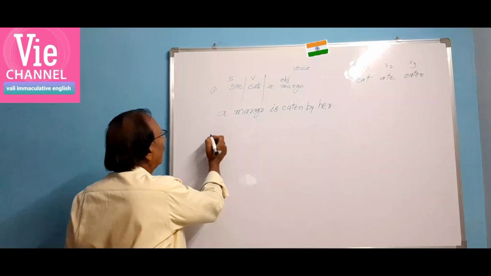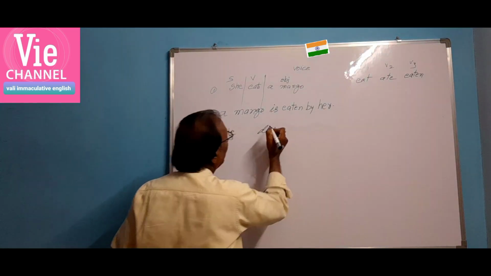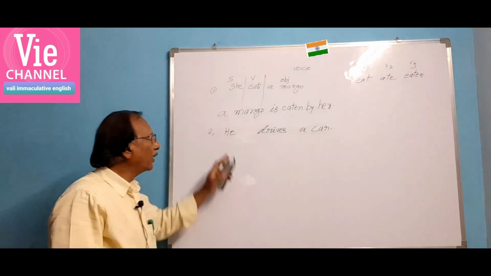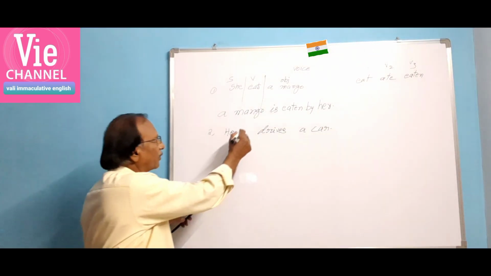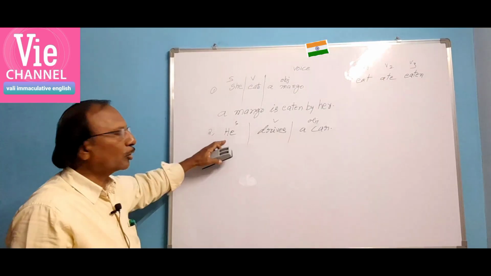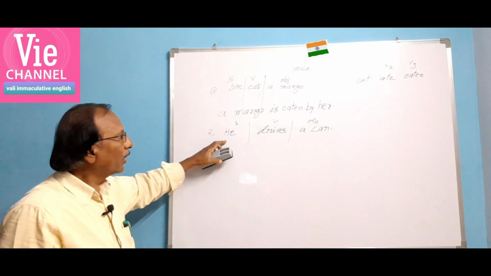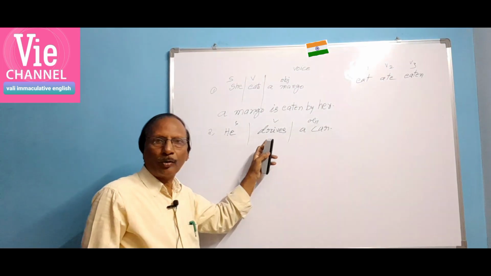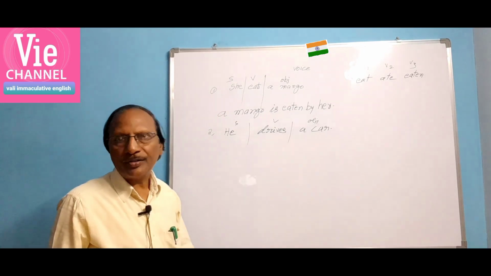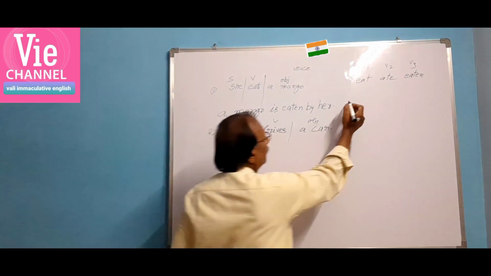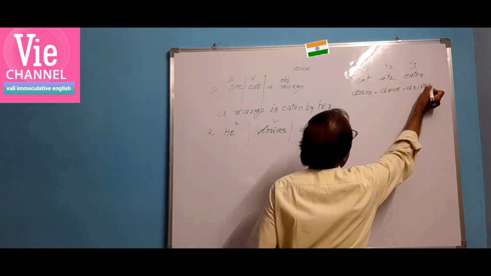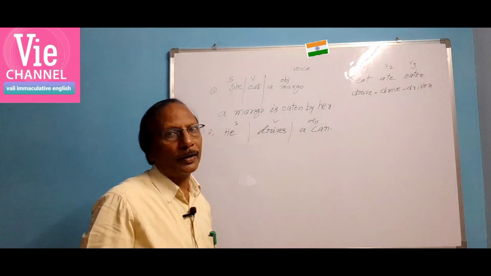In the same way, let us take another sentence. He drives a car. He is the subject, drives is the verb, and a car is the object. He is third person singular, and the verb should be in the third person singular. So actually the plain verb is drive. What is the plain verb? Drive, drove, driven. These are V1, V2, V3.